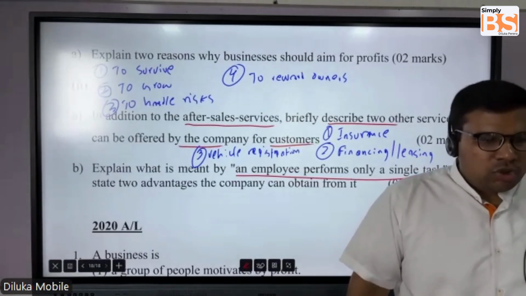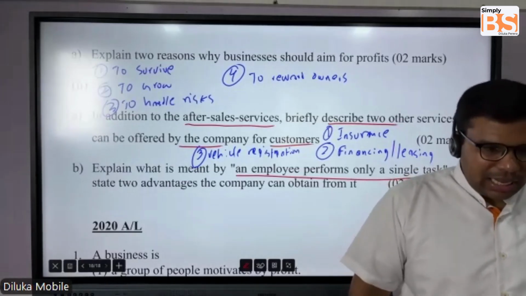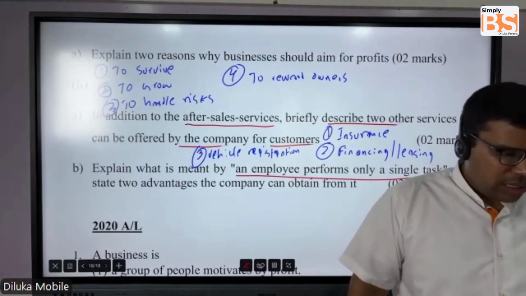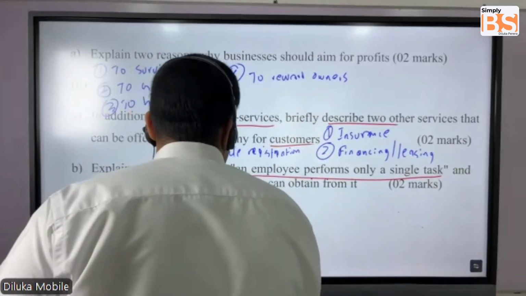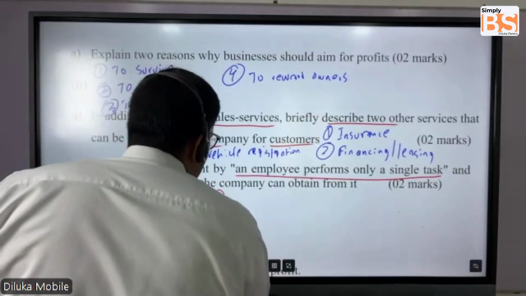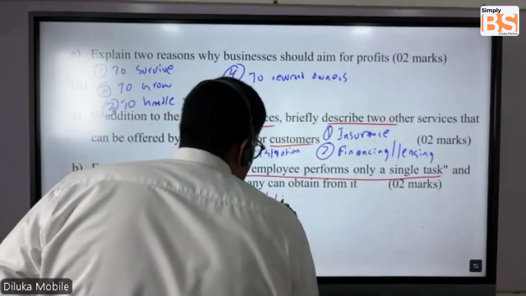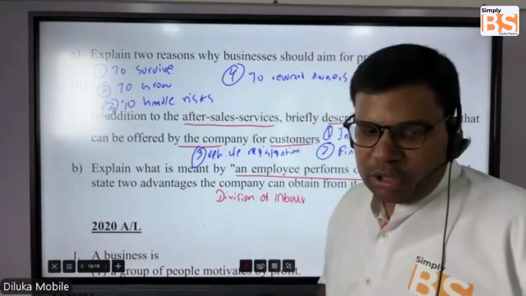So students, an employee performing only a single task means, this concept is called division of labor. We discussed this concept also.